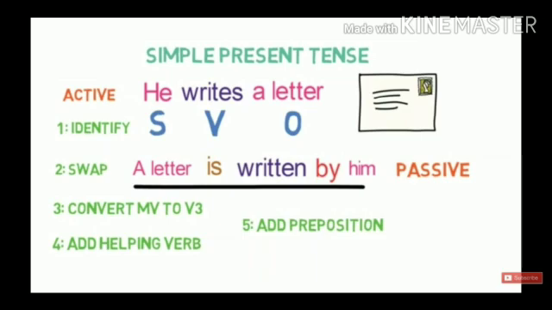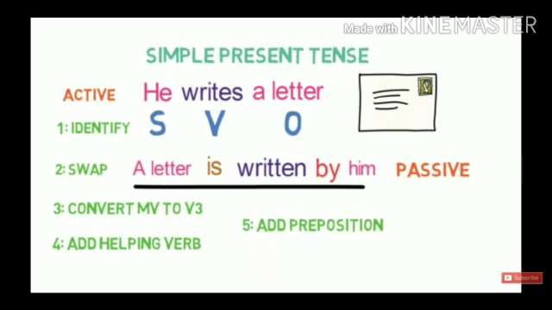Now I will take one tense and I will be telling you how to change active into passive, and in this way you can learn tenses also side by side. Okay, in simple present tense, or you can say present indefinite tense, we use verb first form or verb first form plus s or es. Suppose this example is given, he writes a letter. So first of all you identify what is the subject here. What is the subject? He. What is writes here? It is the verb. And what is a letter? A letter is an object.